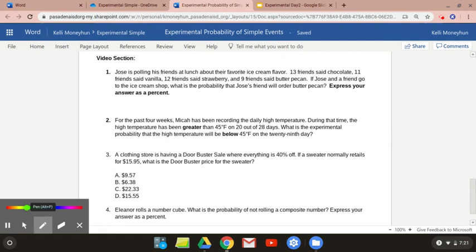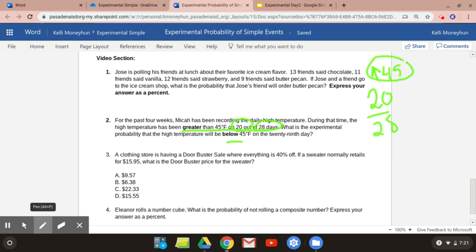Number 2, for the past 4 weeks, Micah has been recording the daily high temperature. During that time, the high temperature has been greater than 45 for 20 out of the 28 days. What's the experimental probability that the high temperature will be below 45? Okay, so this is just kind of common sense. So let's walk through it. It says for 20 out of the 28 days, it's greater than 45. That's my label.